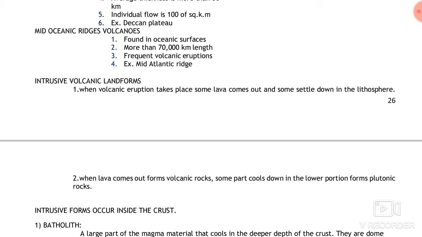through cooling. And the second process of the volcanic landforms, which are termed as plutonic rocks, forms when the lavas don't come to the earth surface. It solidifies within the fissures inside the earth. It solidifies in the fissures, or you can say in the passages through which it is about to come to the earth's surface. Within that passage, it solidifies after cooling. And these rocks are termed as the plutonic rocks.